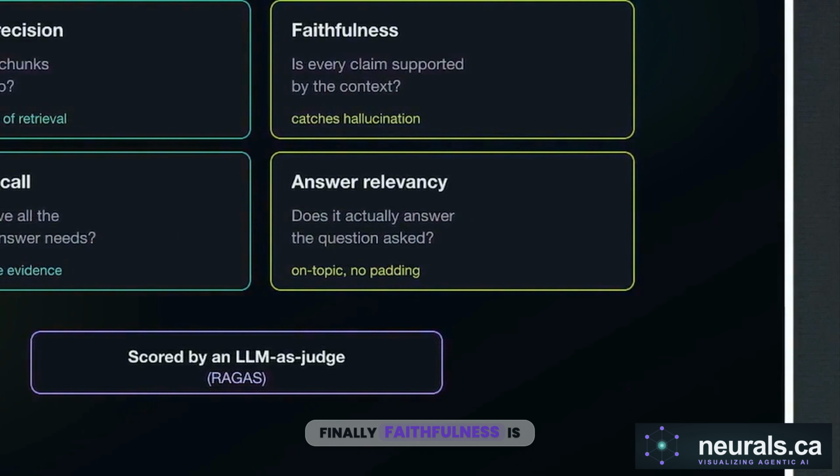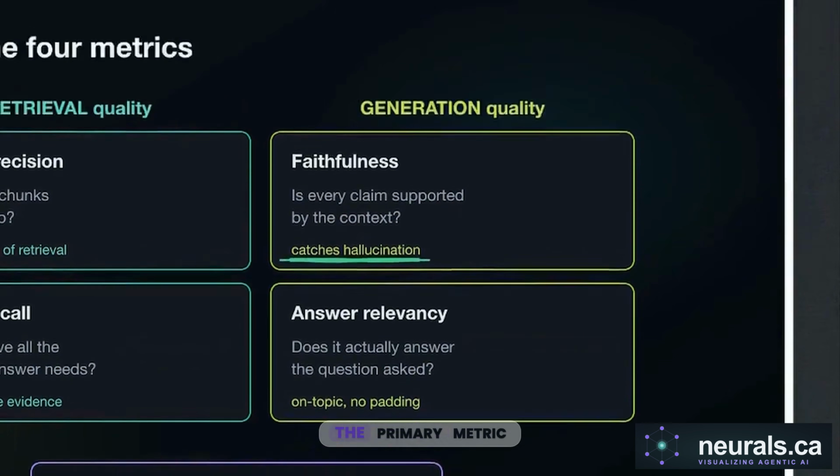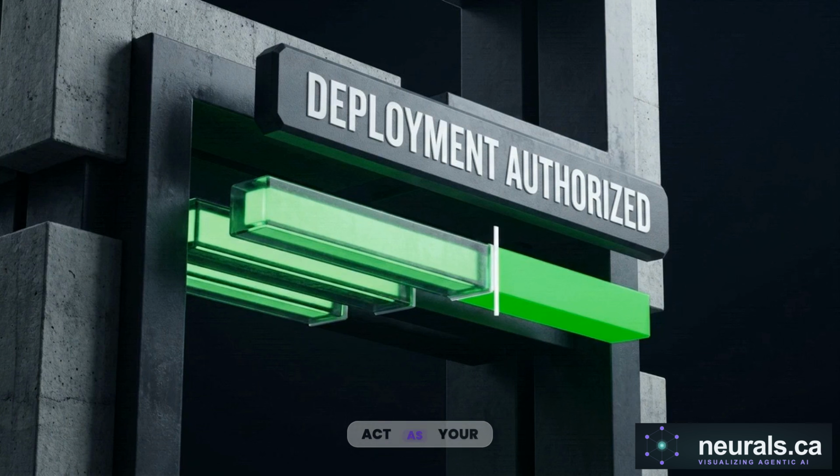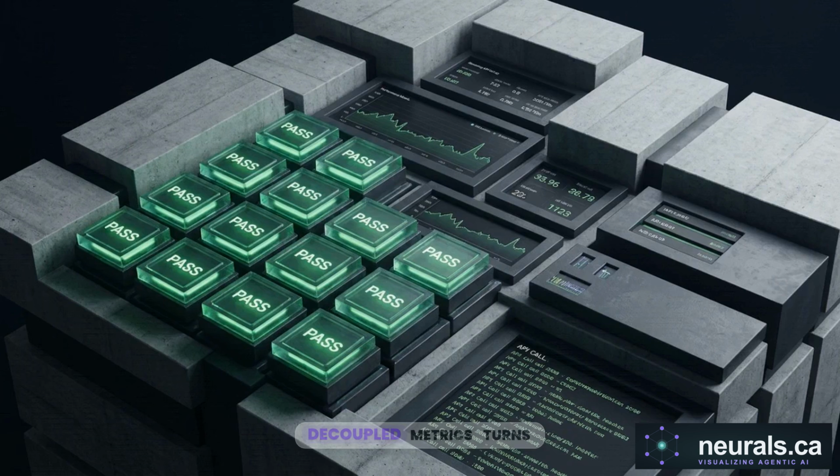Finally, faithfulness is the ratio of supported claims to total claims, acting as the primary metric that catches hallucinated logic. These numbers act as your deployment gates. Automated pipeline merges should strictly require both faithfulness and context recall scores to clear an 0.8 threshold. Deploying these decoupled metrics turns the subjective feeling of output accuracy into a highly auditable, quantifiable engineering standard.